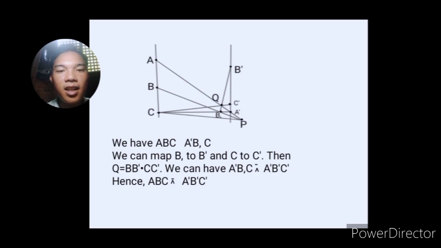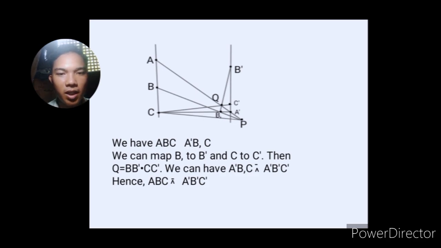Through P and C maps to itself through P. That's why, respectively, ABC is perspectively related to A prime, B, C. So we have ABC perspectively related to A prime, B, C with center P. Now, our next goal is to map A prime, B, C to A prime, B prime, C prime.